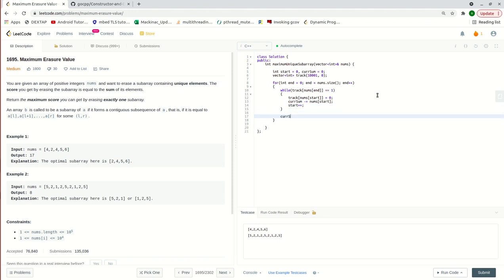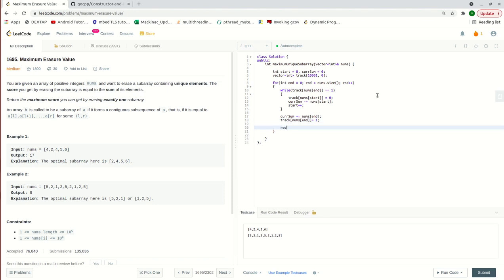Once we reach there, we will add the number at the end variable we are processing into the track, so nums of end is equal to 1.